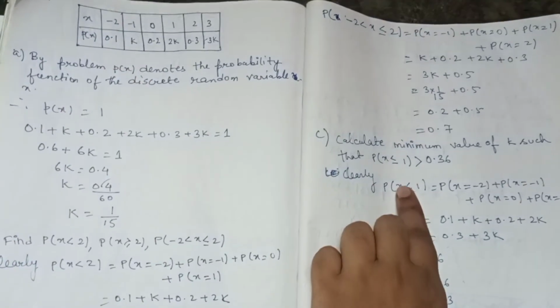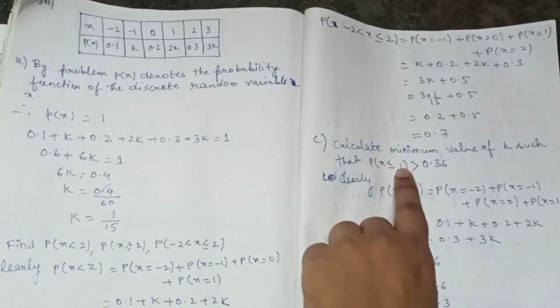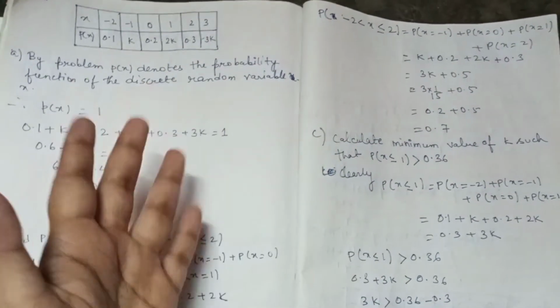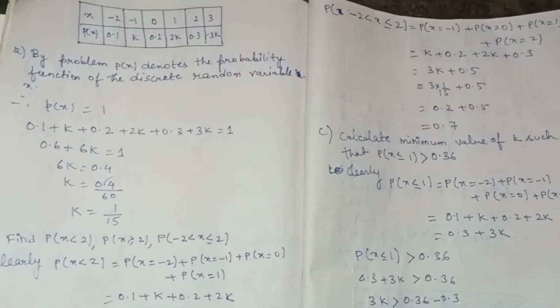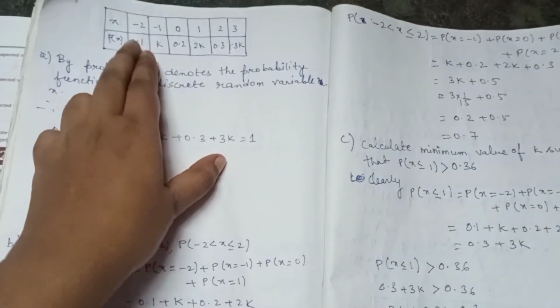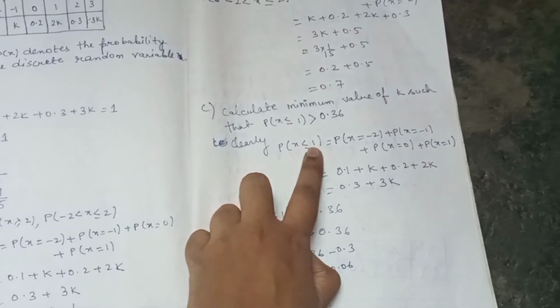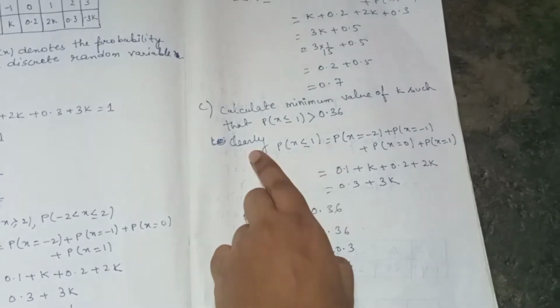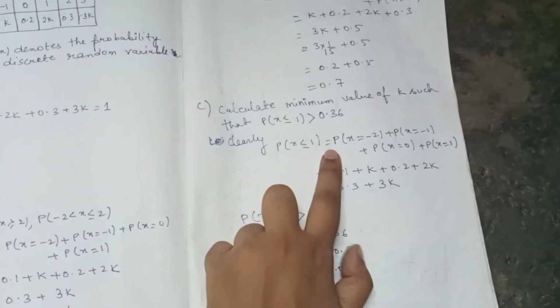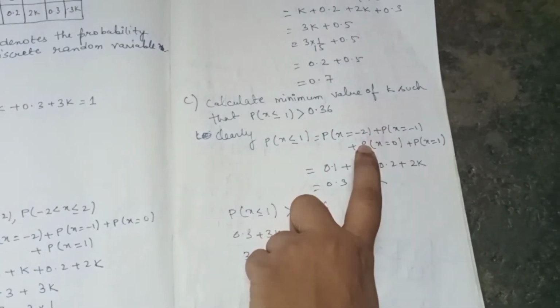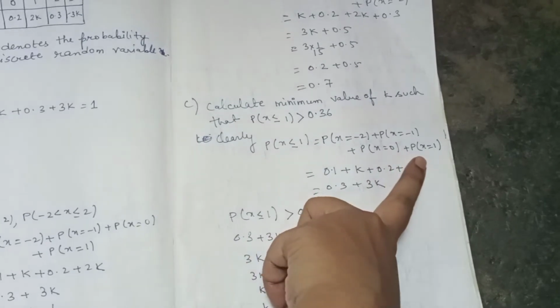Because they are saying that x is less than or equal to 1. Equal to 1 means we have to include 1, as well as x less than 1 means we have to include all values less than 1, meaning 0, minus 1 and minus 2. That is why I have written clearly P(x ≤ 1). Therefore, P(x ≤ 1) equals P(x = -2) plus P(x = -1) plus P(x = 0) plus P(x = 1).